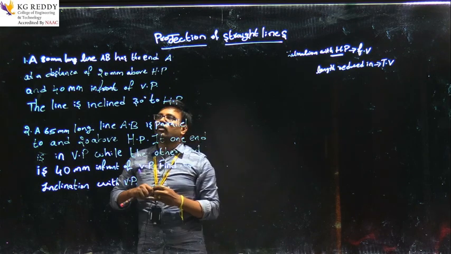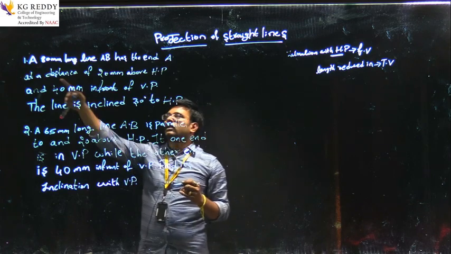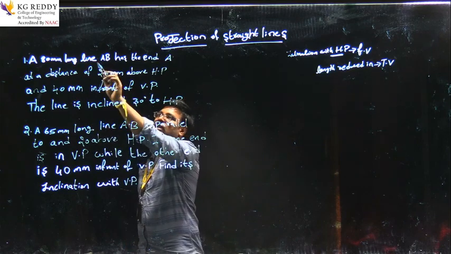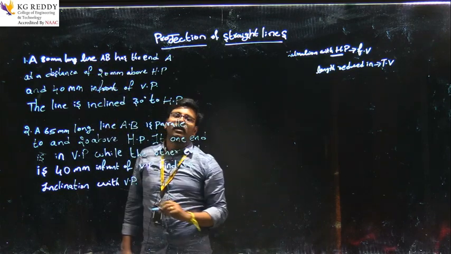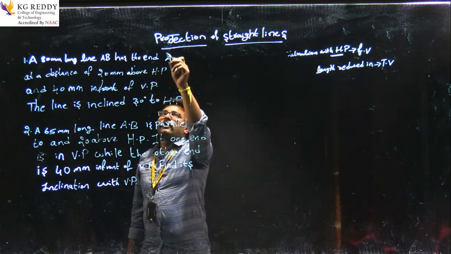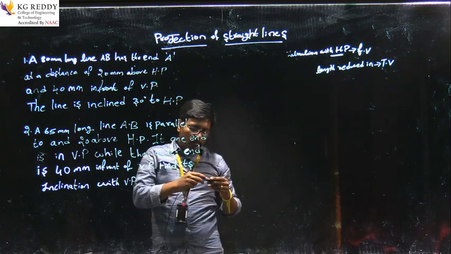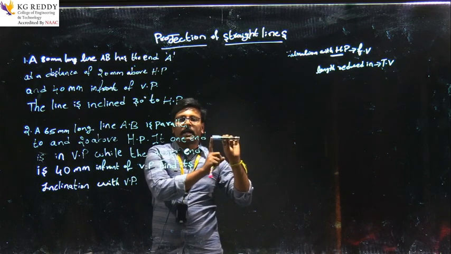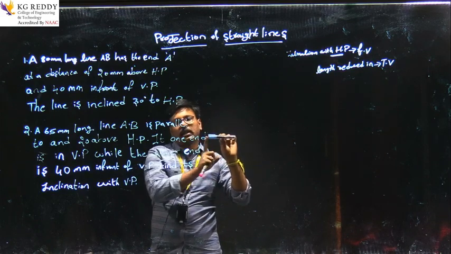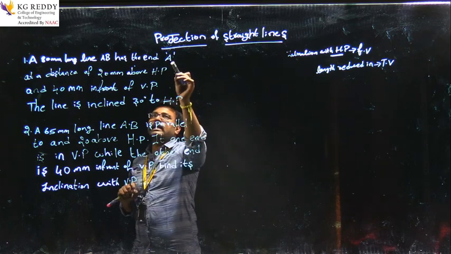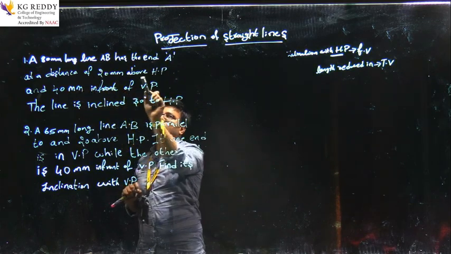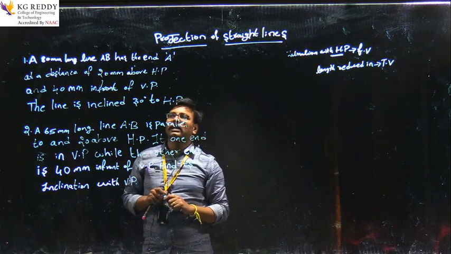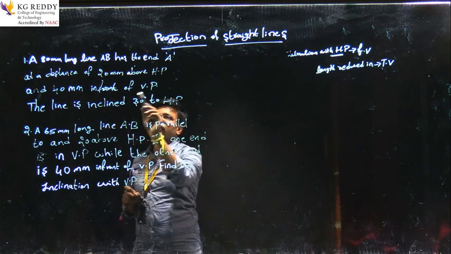So let me do the problem. An 80 mm long line AB, that AB has a length of 80, has the end A. As we know, a line has two ends, A and B. So end A is at a distance of 20 mm above the horizontal plane, and 40 mm in front of the vertical plane.